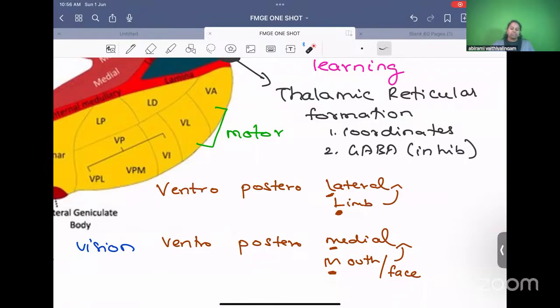Now can you answer me this? Taste pathway is carried through which nucleus of thalamus? I want all of you to answer. It will be a two-way session, otherwise it will be very boring. You will sleep off. Just type something. Even if you feel sleepy, if you do that, you will be alert. That's why. So please contribute. Excellent, all of you. VPM, because taste is from the mouth.